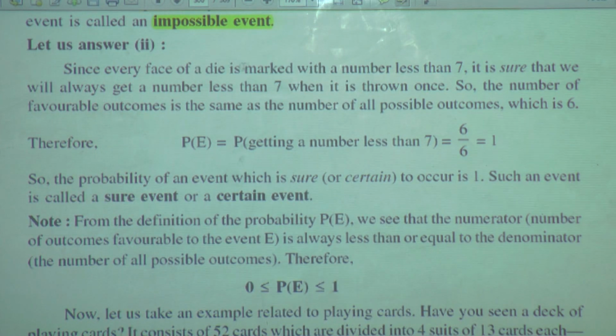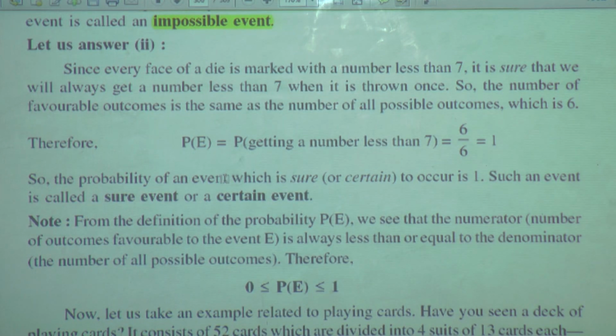Since every face of a die is marked with a number less than 7, it is sure that we will always get a number less than 7 when it is thrown once. So the number of favorable outcomes is the same as the number of all possible outcomes, which is 6. Therefore, P of E, that is, P of getting a number less than 7, is 6 upon 6 equals 1.